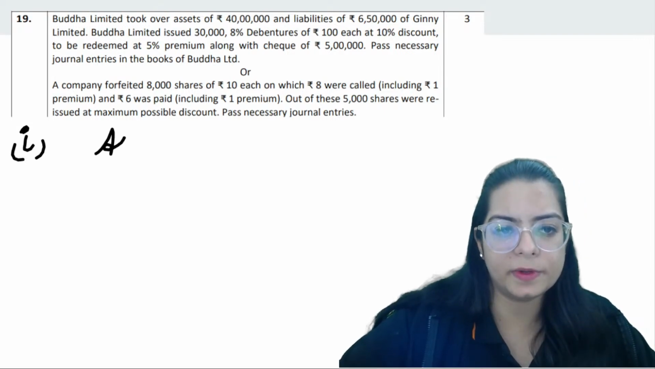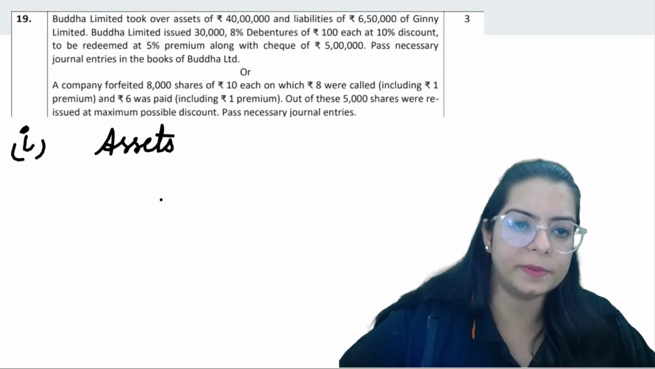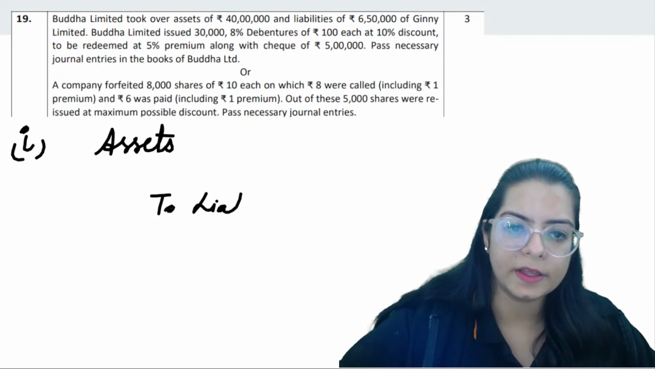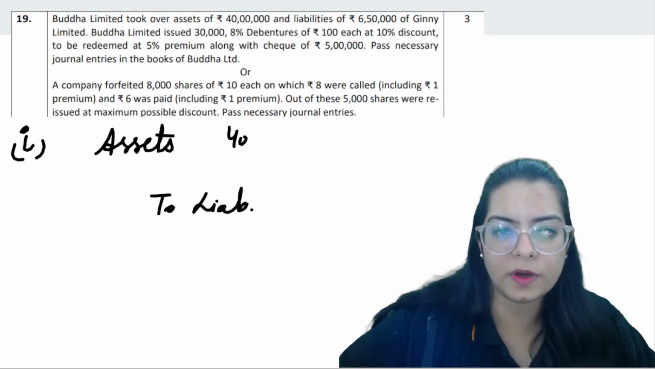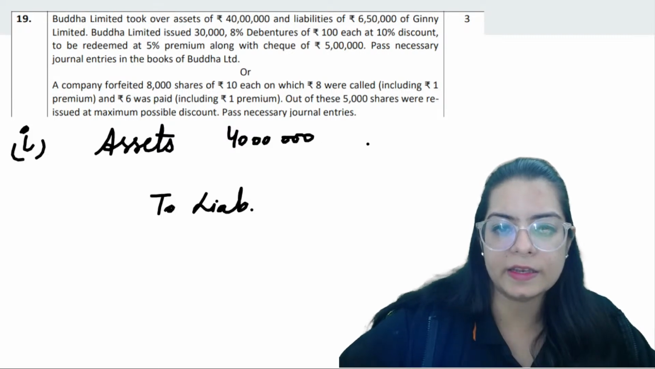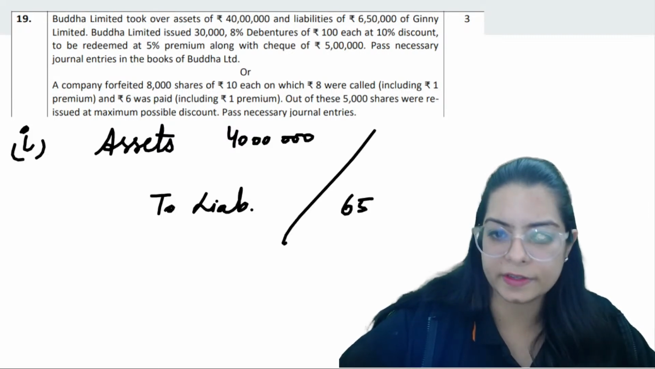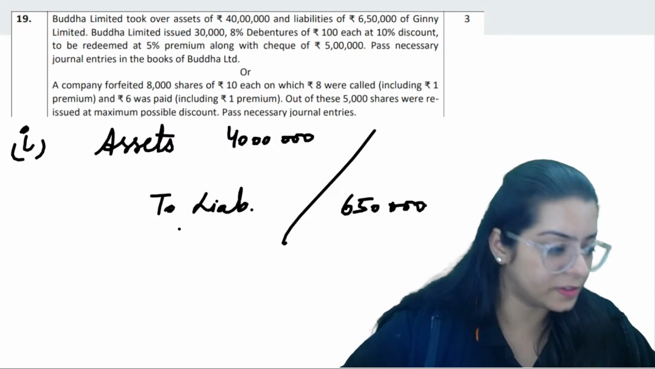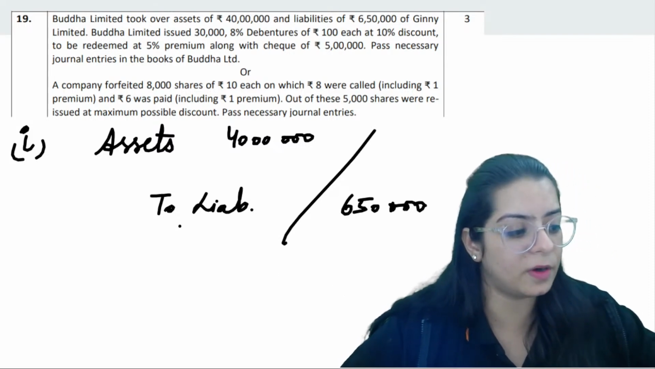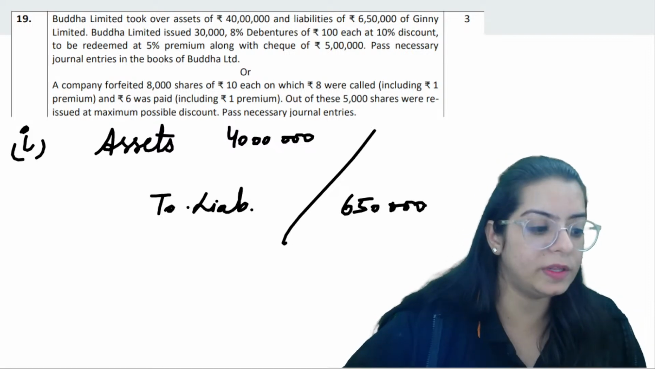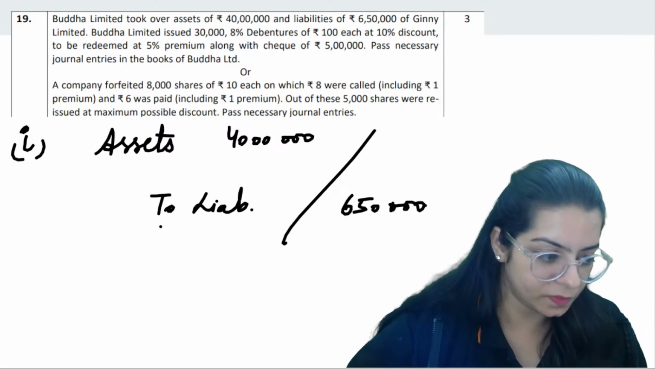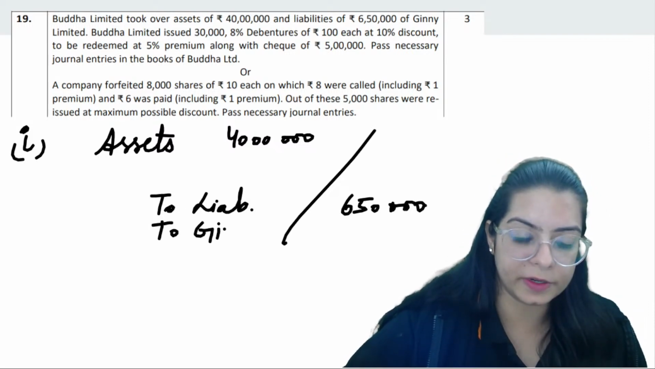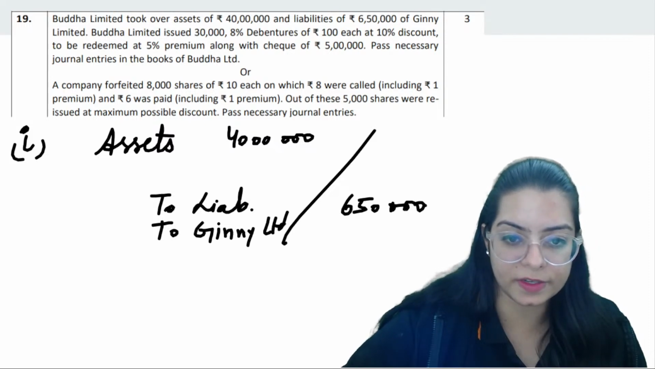Firstly, assets will be debited, and then liabilities. Assets we know are 40 lakh. Liabilities we know are 6 lakh 50 thousand. Now we want to know the purchase consideration. The purchase consideration amount is what we need first, then only we can take it further. To Gimni Limited, we need to know what is the purchase consideration.